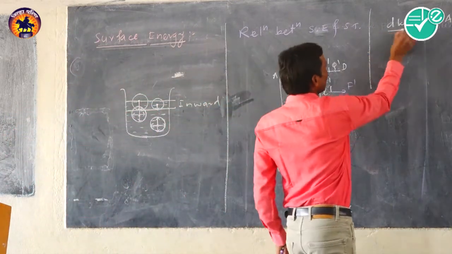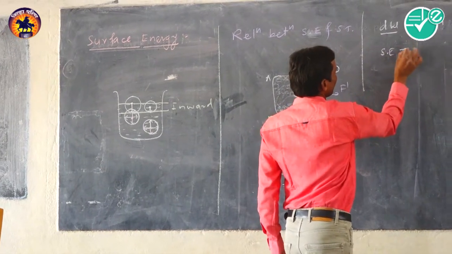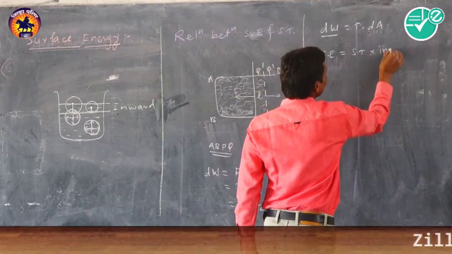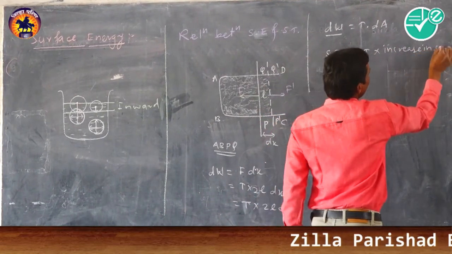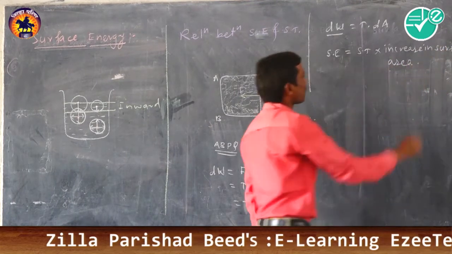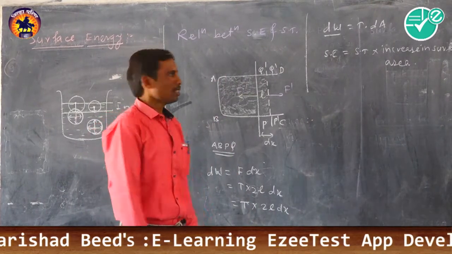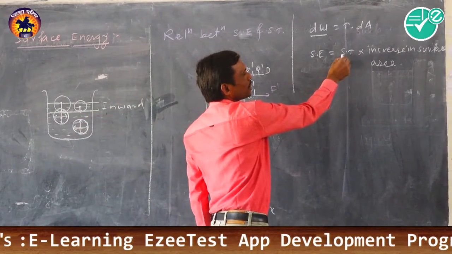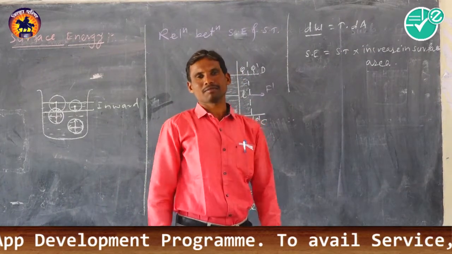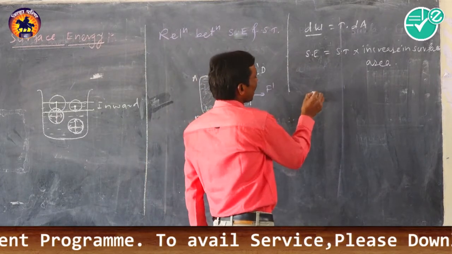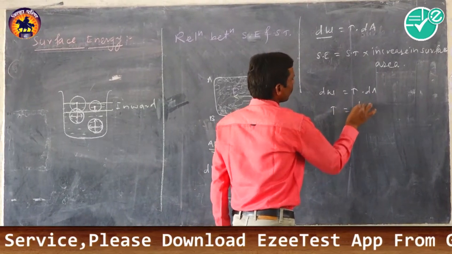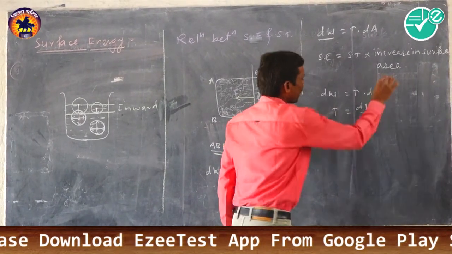But you know this work done is also known as surface energy. So it is equal to T, meaning surface tension, into dA, meaning increase in surface area. So surface energy is obviously the product of surface tension into increase in surface area, or change in surface area. So it is also written as dW equal to T into dA. So T equals dW divided by dA.